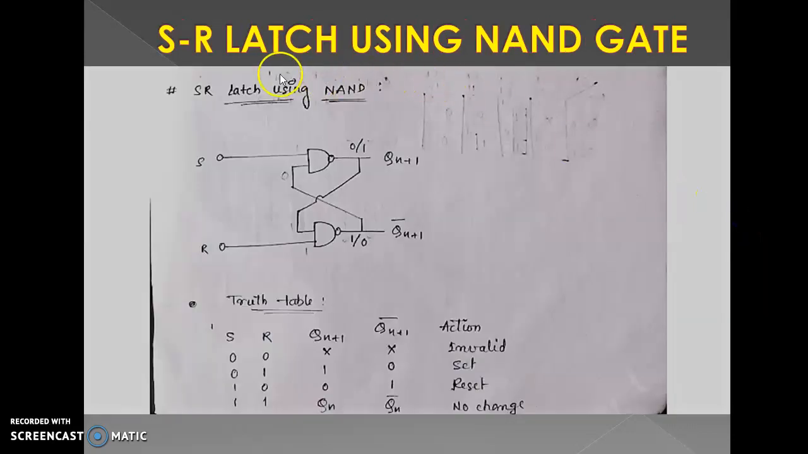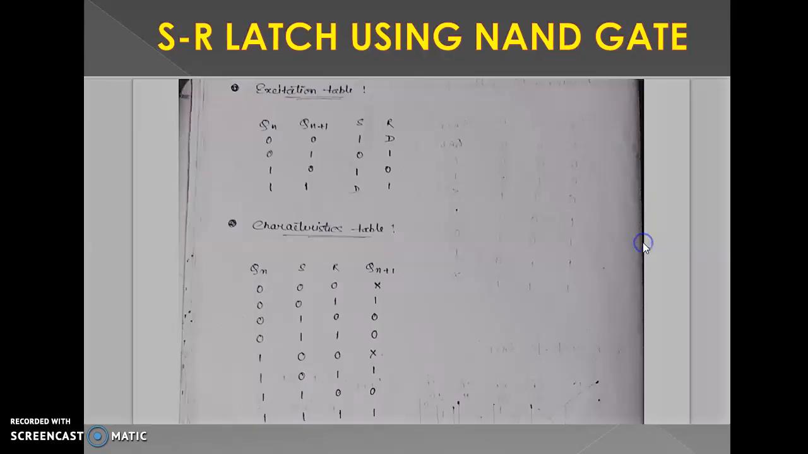Next topic is the SR latch using NAND gates. This is a similar thing, but here we use only NAND gates. So that's why the truth table is changed. This time 0 0 means invalid. 0 1 is 1 0, 1 0 is 0 1, and 1 1 is Qn and Qn bar. That means invalid, set, reset, no change.